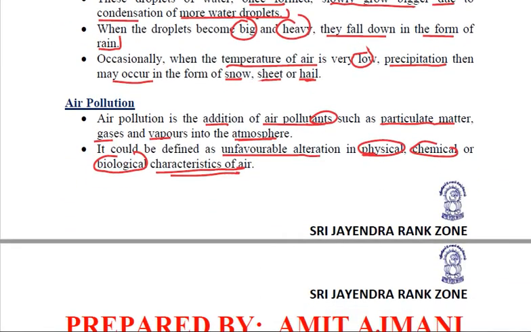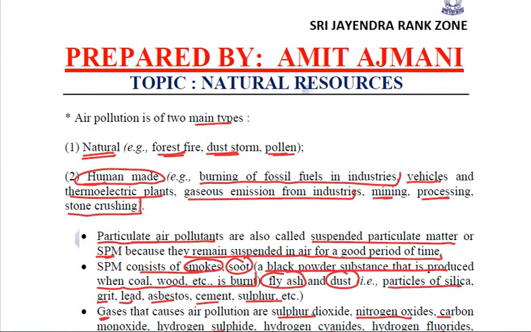Air pollution. Quite importantly, any unfavorable alteration in the physical, chemical, or biological characteristics of air is termed as air pollution. Two types we studied, mainly natural and artificial, or man-made, or human.